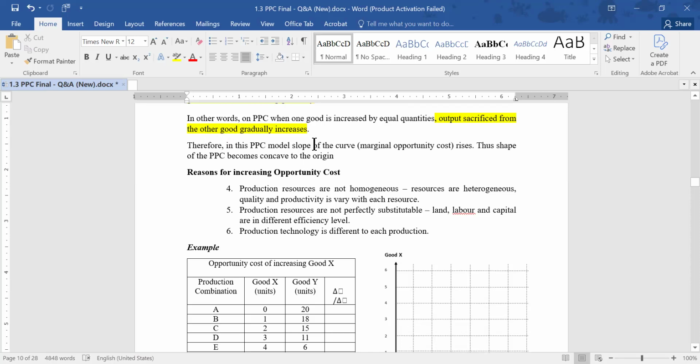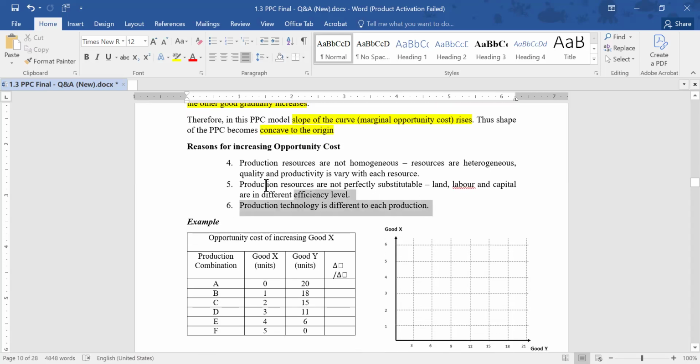Therefore, in this PPC model, the slope of the curve, marginal opportunity cost rises. Here, marginal opportunity cost or slope is getting increased. Those are the things to keep in your mind because they are frequently checked in MCQs. The PPC shape becomes concave to the origin, right? Next one, reasons. What are the reasons?